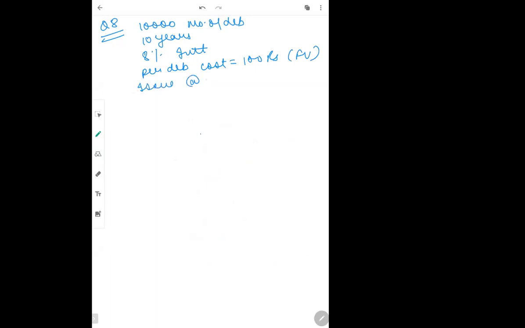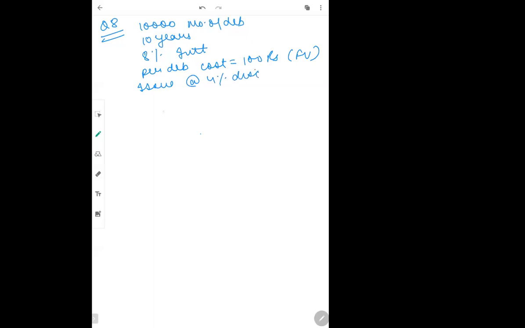The 10,000 is the number of debentures, for 10 years they have issued, at 8% interest. Per debenture face value is 100 rupees. And they were issued at a discount of 4%.